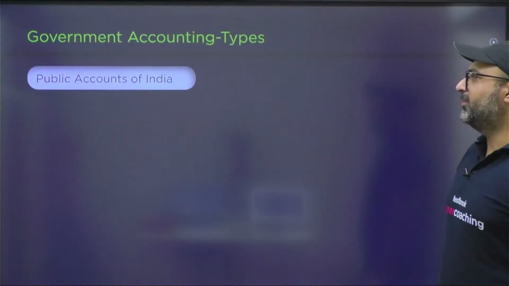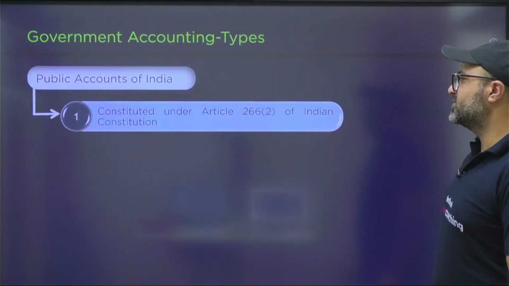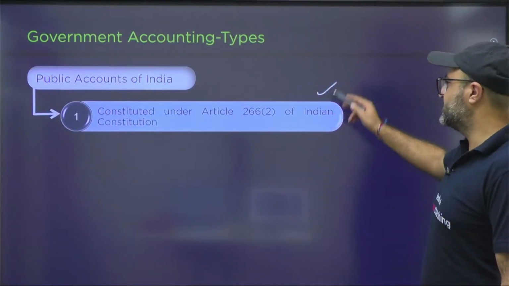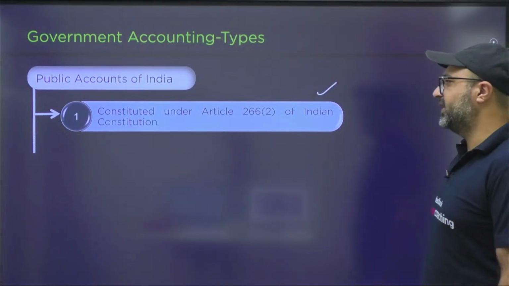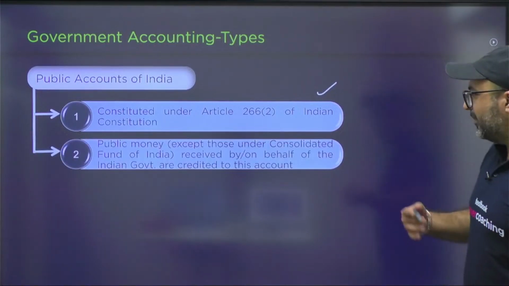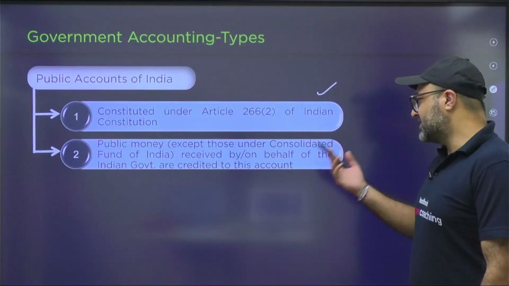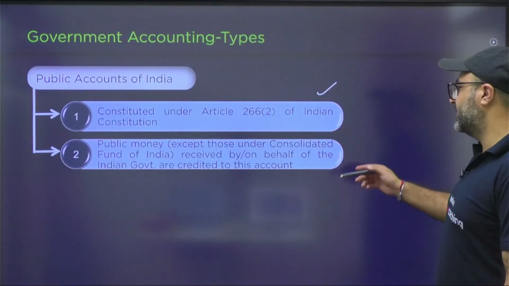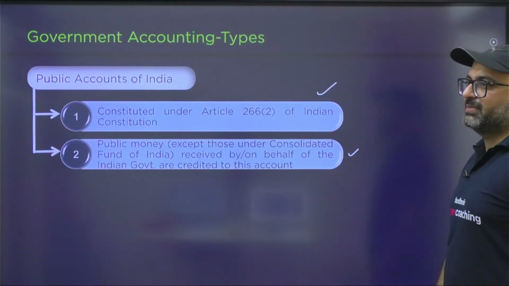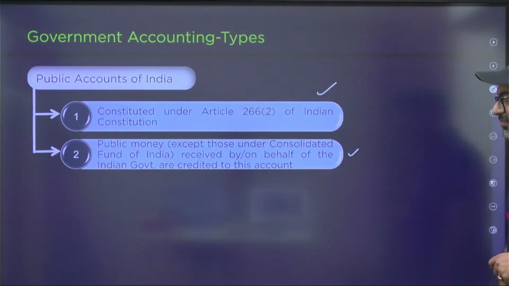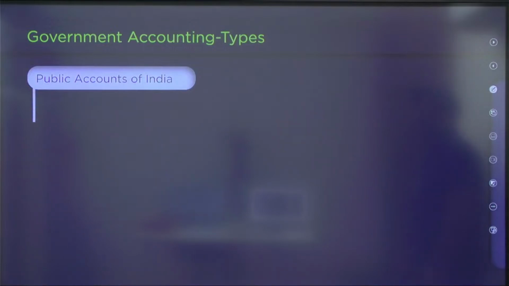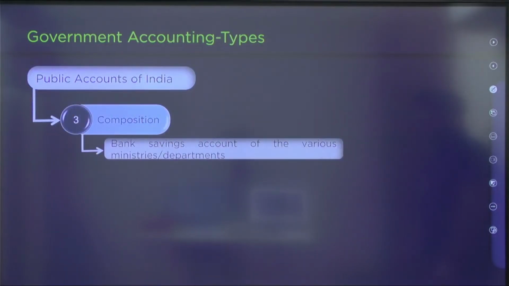Then we have the Public Accounts of India. It is an account mentioned under Article 266 of the Indian Constitution. It includes public money, except that under the Consolidated Fund of India, which has been received on behalf of the Indian government. For example, provident funds are credited in this account. Along with provident funds, we include bank saving accounts of various ministries and departments.